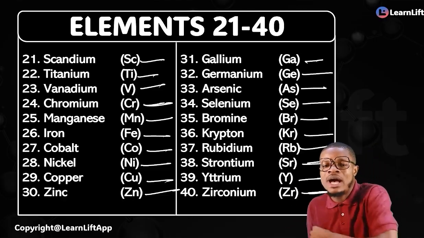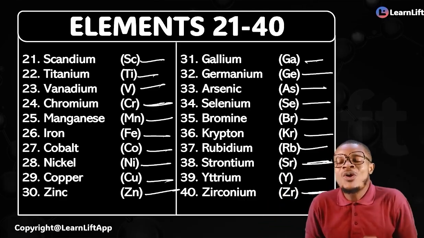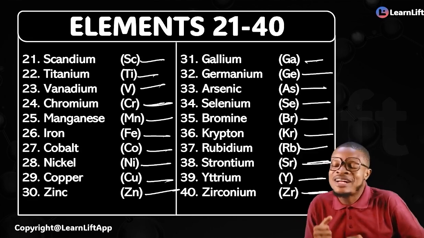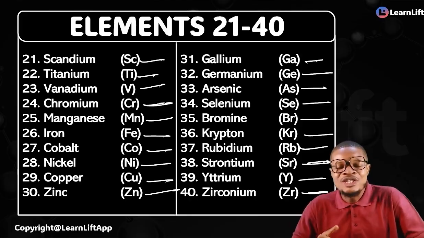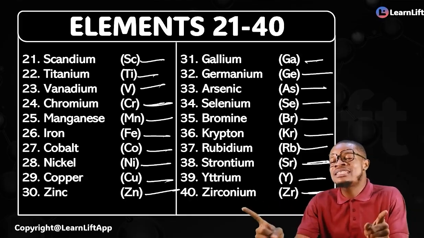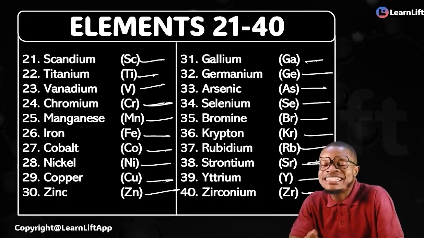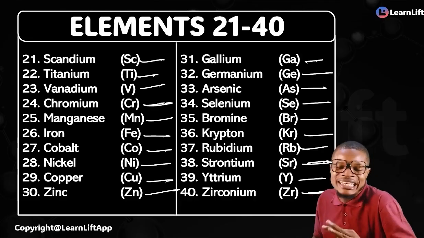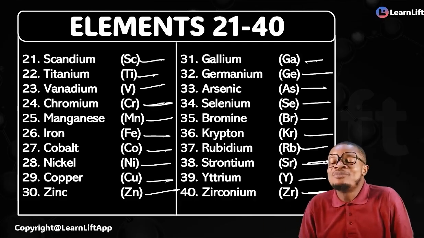Let's start from 21. Scandium, titanium, vanadium, chromium, manganese, iron, cobalt, nickel, copper, zinc, gallium. Come on, germanium, arsenic, selenium, bromine, krypton, rubidium, strontium, yttrium, zirconium. Everybody, scandium, titanium, vanadium, chromium, manganese. Come on, iron, cobalt, nickel, copper, zinc, gallium, germanium, arsenic, selenium, bromine, krypton, rubidium, strontium, yttrium, zirconium.